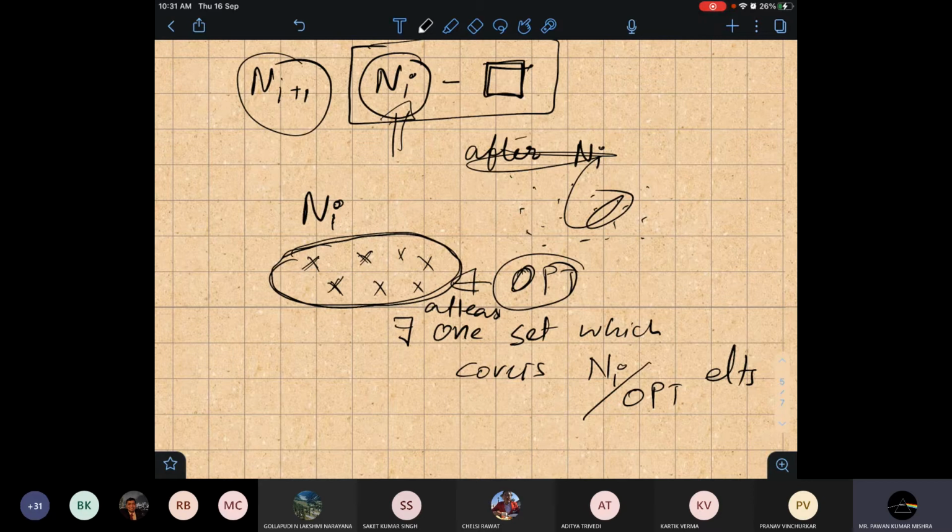Then by the pigeonhole principle, there will be a set which covers ni by opt elements. I guess everyone knows the pigeonhole principle.